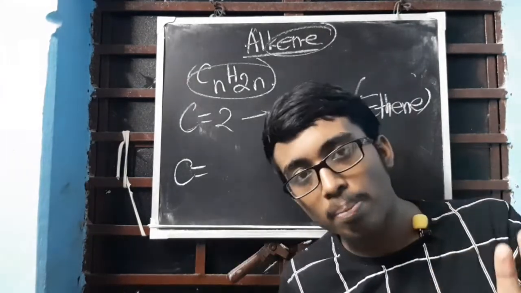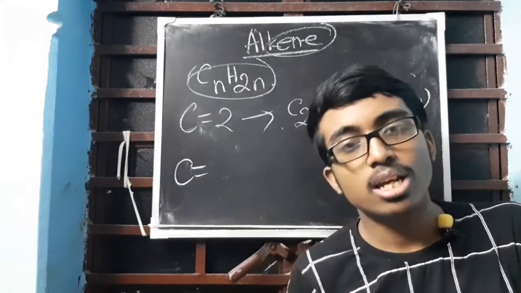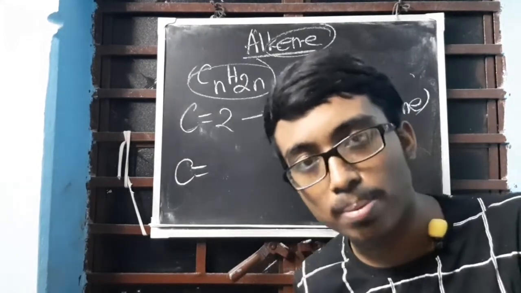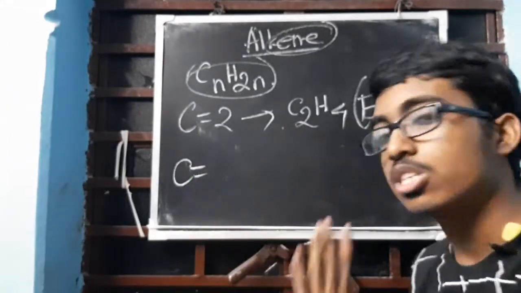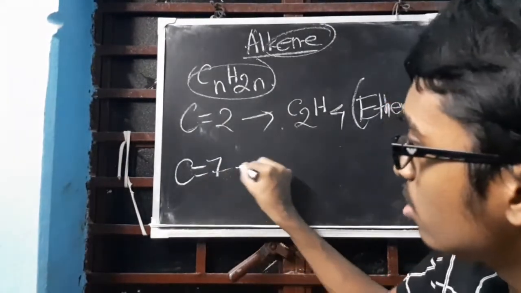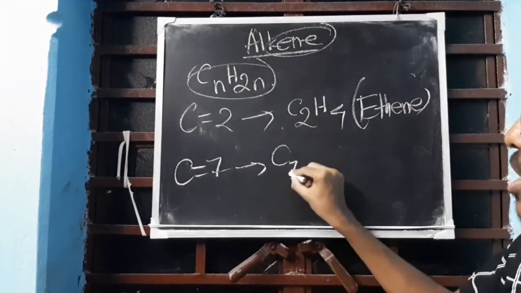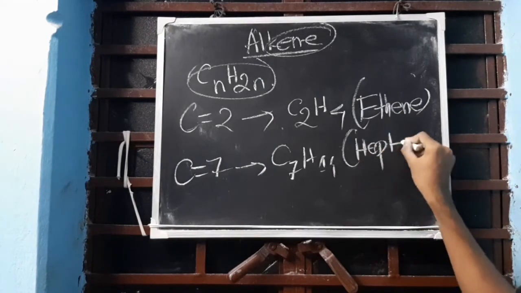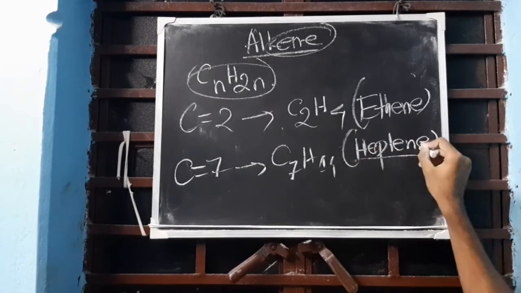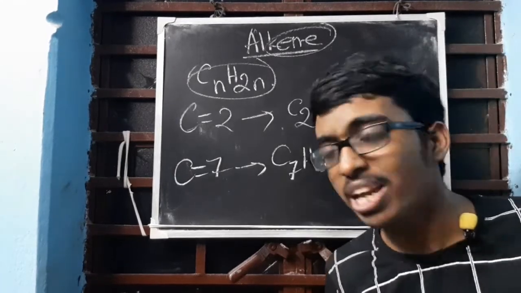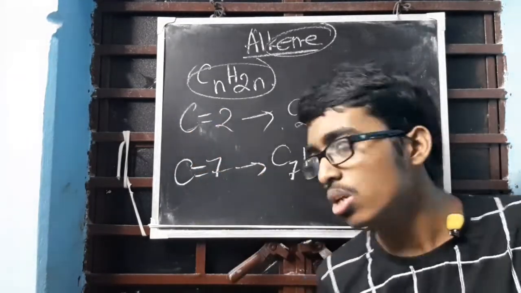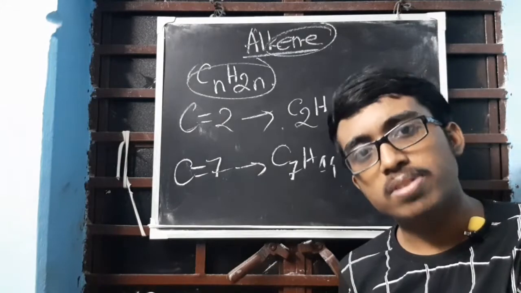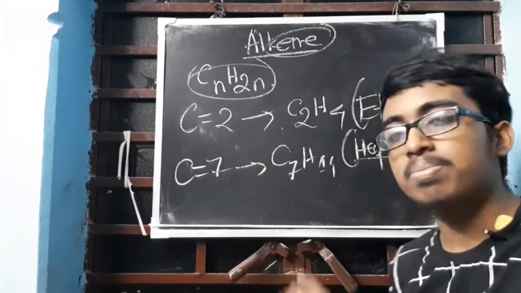If the fifth member is asked, then the sixth member is the answer. If the seventh member is asked, then the eighth member is the answer. So here I have asked for the sixth member, so the answer will be C7H14. That is heptene. Clear? This is the sixth member of the alkene group. Why? Because we are not starting with methene. So here 2, 3, 4, 5, 6, 7, that is the sixth member. Understood?